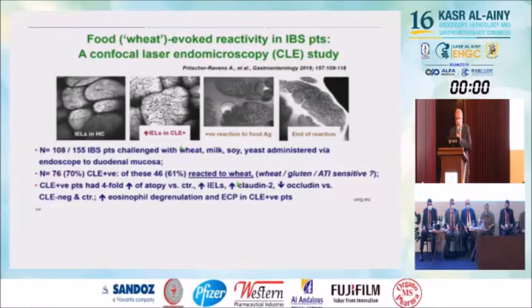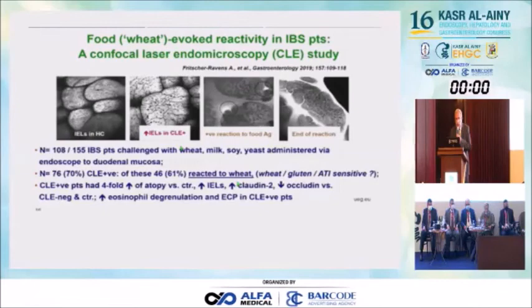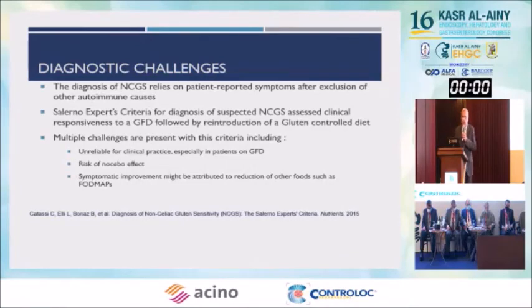They also found by confocal laser endoscopy intraepithelial lymphocytes and claudin 2 differences versus negative tests, with positive eosinophilic degranulation. So as we see, there is a diagnostic challenge, which relies on patient-reported symptoms after exclusion of other autoimmune disease.